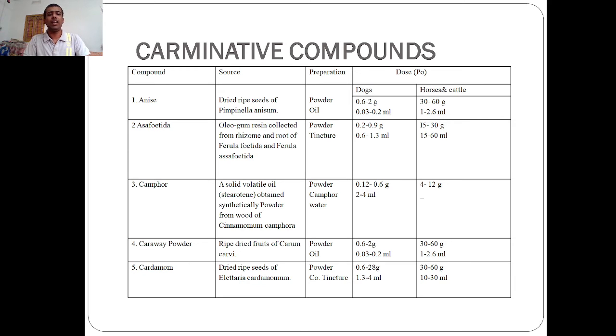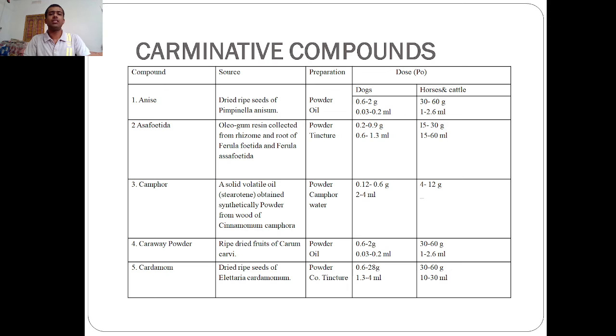And like cardamom, which is the dried ripe seed of Elettaria cardamomum, which is also in powder or tincture form. Then asafoetida, which is an oleogum resin collected from the rhizome and root of Ferula foetida and Ferula asafoetida, and it is also in powder or tincture form. In dog we can give 0.9 to 2 gram, and in horse and cattle 15 to 30 gram.